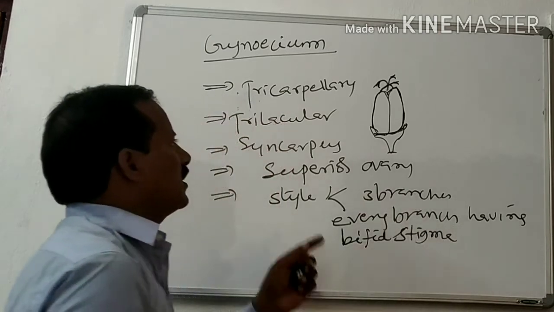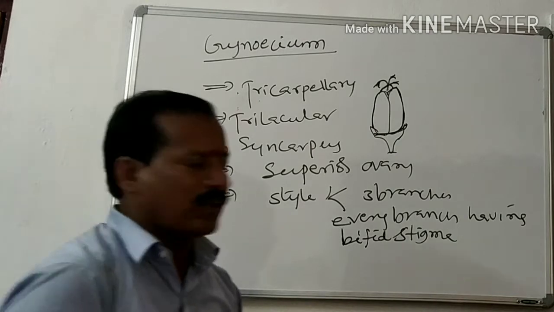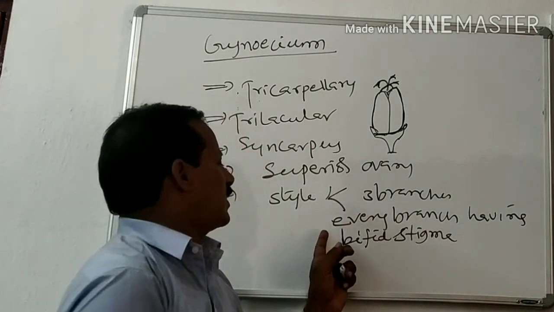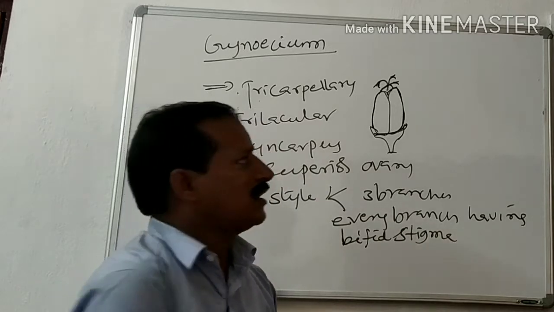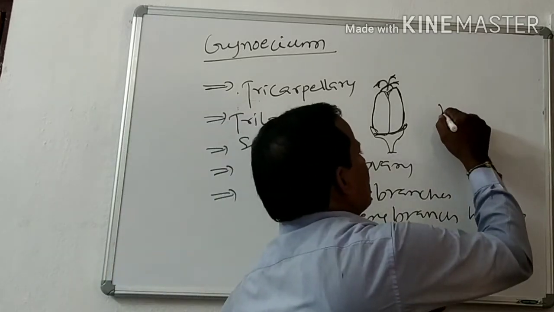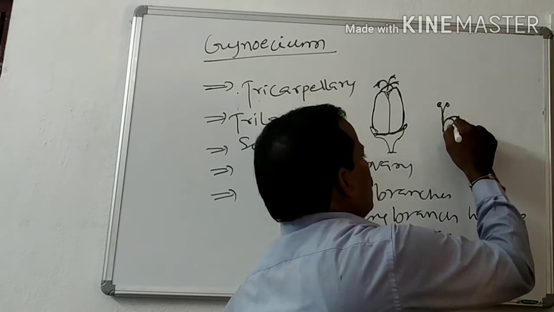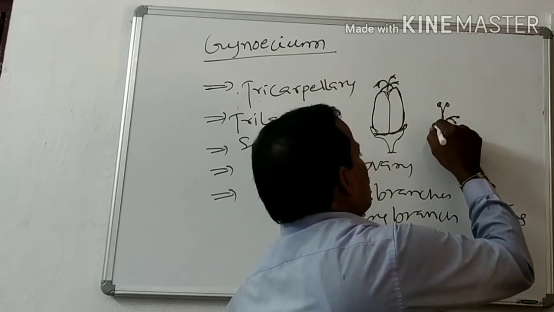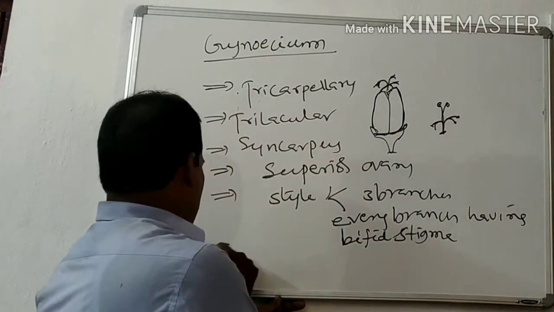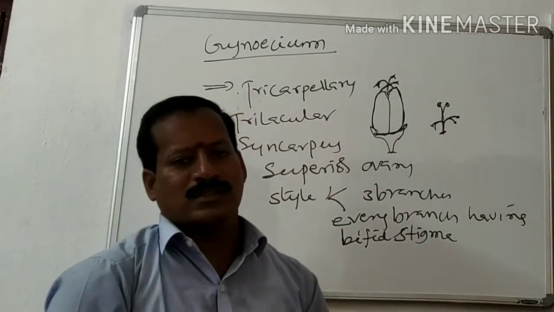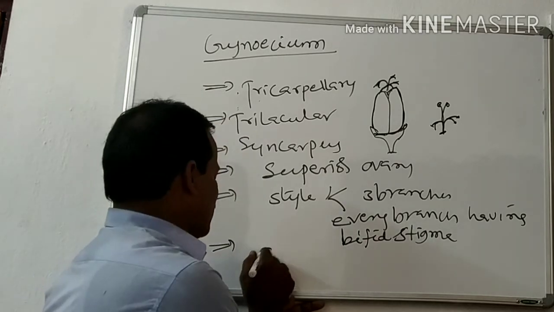Understand? The gynoecium is tricarpellary, trilocular, syncarpous, with a superior ovary, and the style is divided into three branches. Each and every branch is bifid like this. So this is the bifid, and this one is another branch, and this one is another branch. So this is the gynoecium.